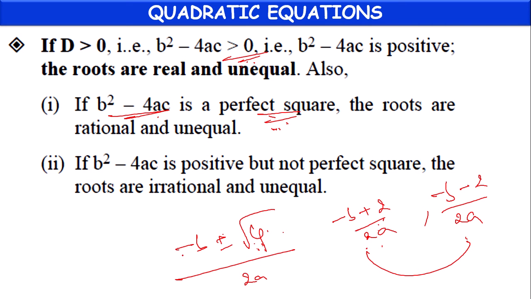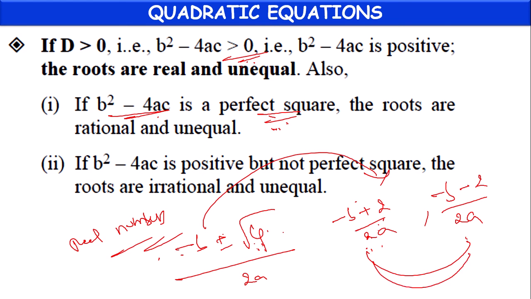Previously they were real numbers, but within real numbers they belong to a separate category called rational numbers. If the discriminant value is a perfect square, then we can consider the roots as rational numbers, but still they are unequal. Rational numbers are also a subset of real numbers only, but we can divide them into a particular subcategory. So the roots are rational and unequal.